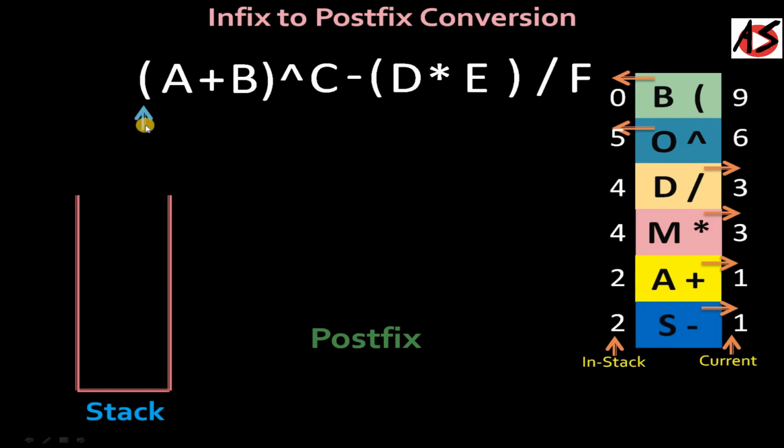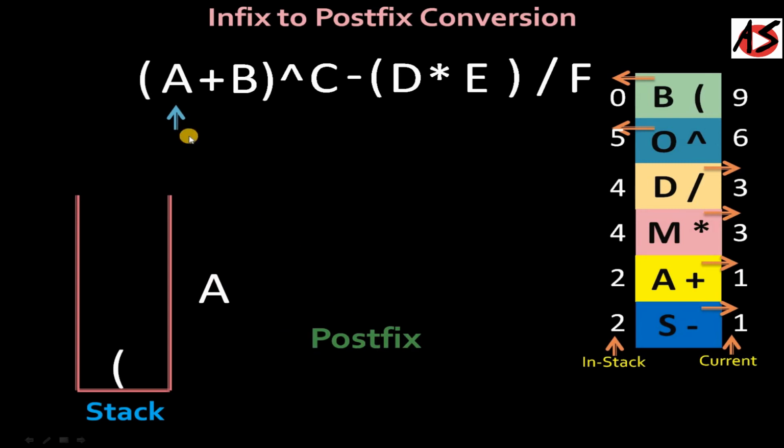So we can see here its priority is 9. But since there is nothing in the stack, we can straight away push the opening bracket into the stack. Then we are moving to the next symbol, that is operand. In infix to postfix conversions, relative operand positions will never change. So we will write operand directly to the postfix notations. So here we will take A into the postfix notations.